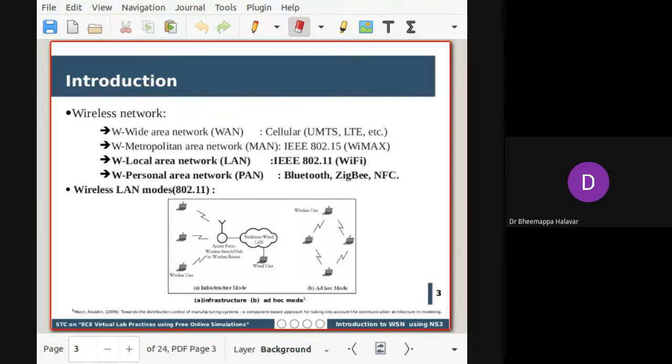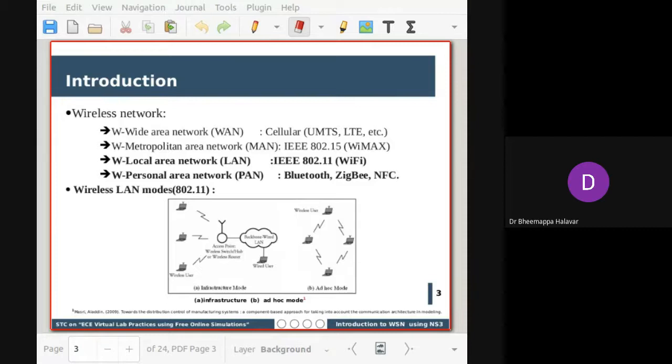So generally, wireless LAN has two modes. Basically, the most common modes are infrastructure mode and ad hoc mode. In infrastructure mode, two or more devices connect to the access point through wireless, and then that access point is connected to the LAN with a wire. Generally, this is called infrastructure mode, and another one is called ad hoc mode.